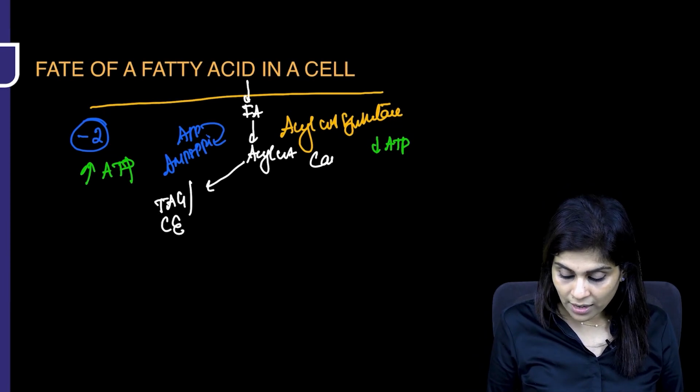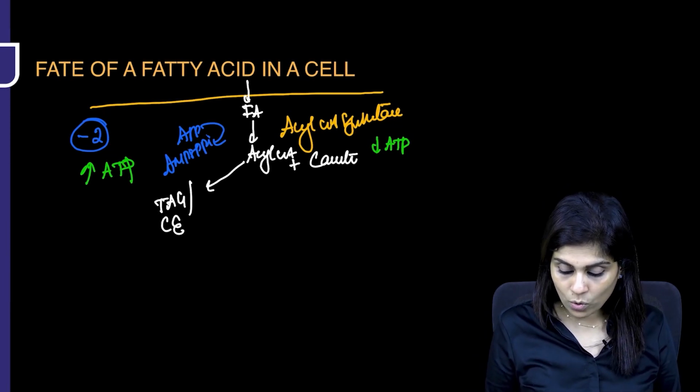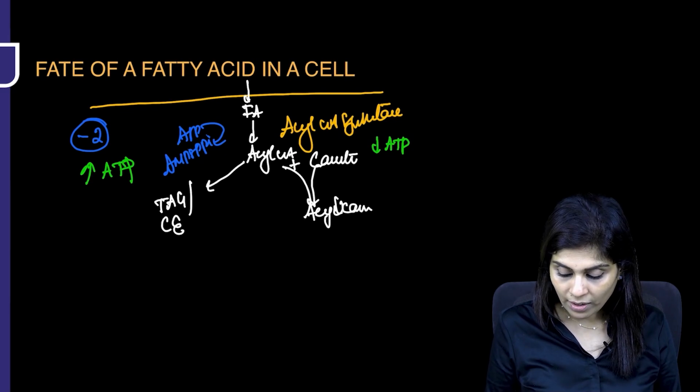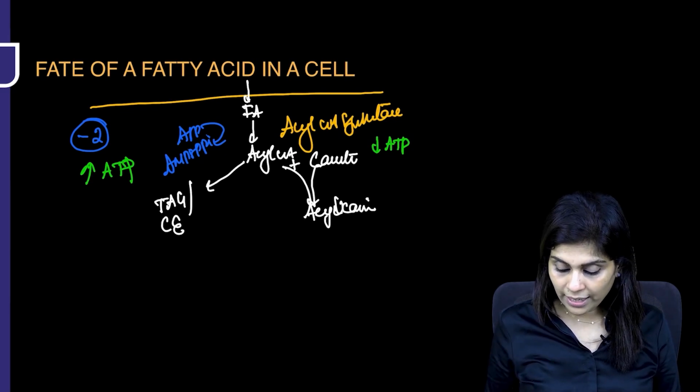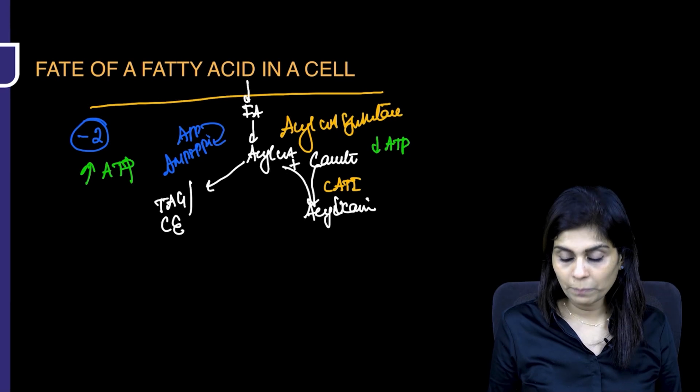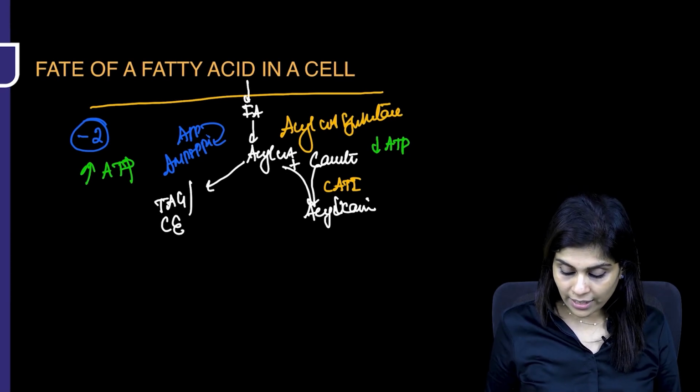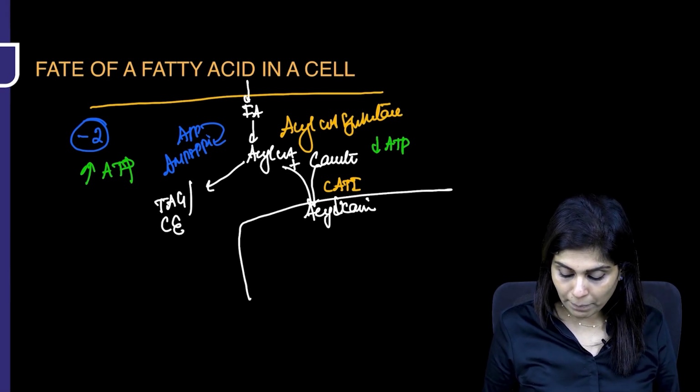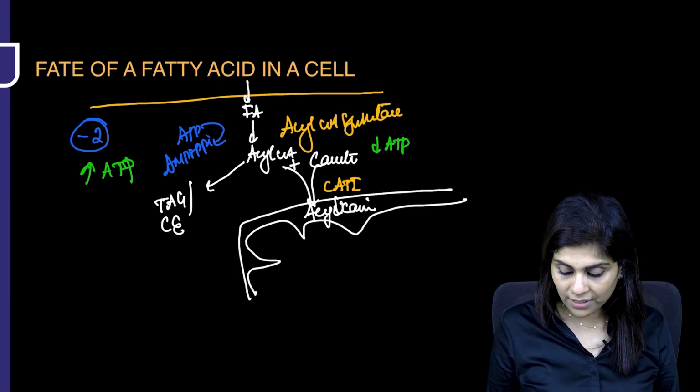In the next step, carnitine reacts with acyl-CoA. It gets converted to acylcarnitine. And the enzyme is carnitine acyltransferase 1. And then this acylcarnitine crosses the inner mitochondrial membrane and it gets into the matrix.